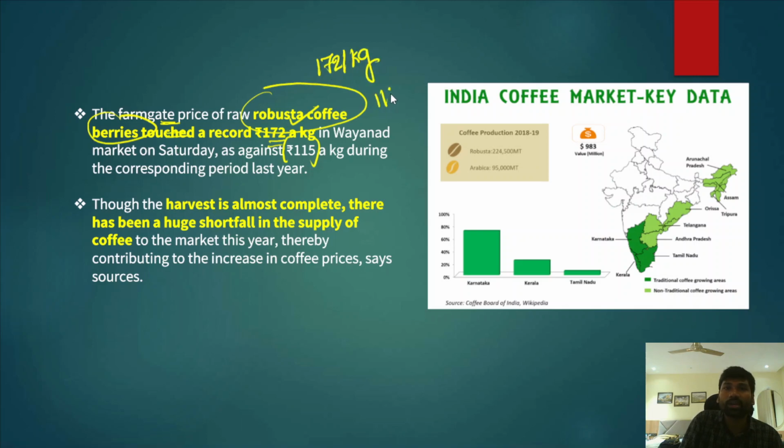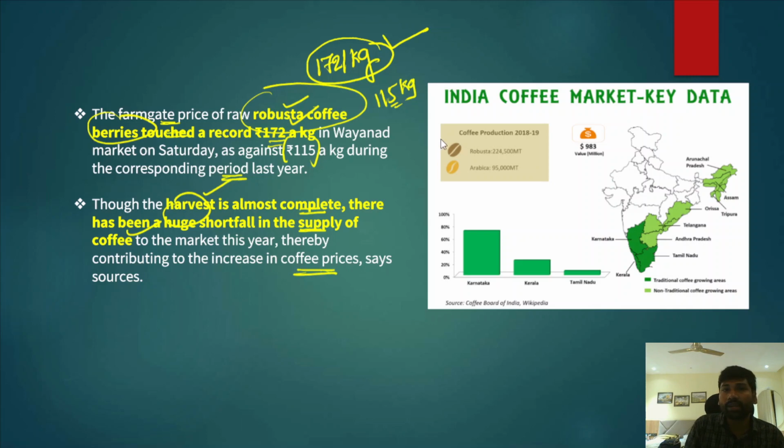The harvest is almost complete now, and there has been a huge shortfall in the supply at the global level. Because of that reason, there has been a significant increase in the prices of the Robusta coffee variety this year.